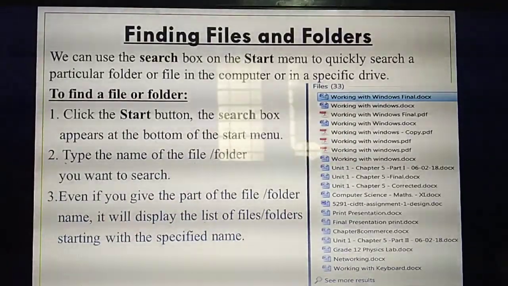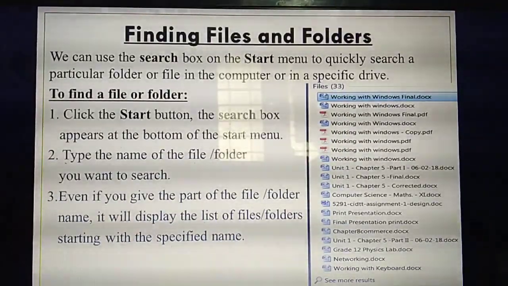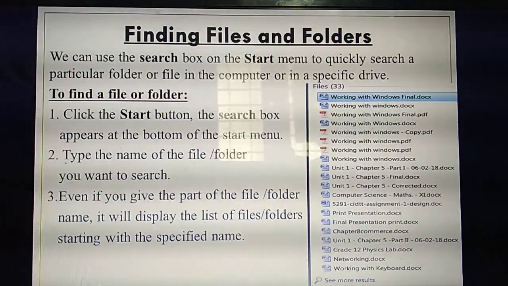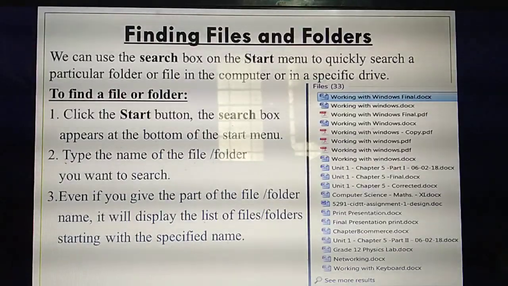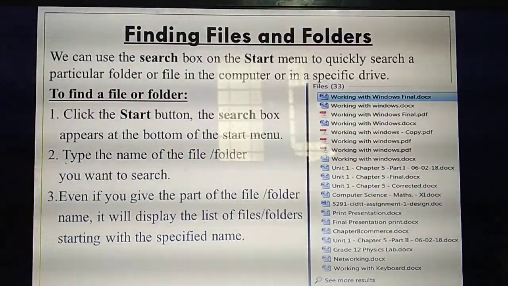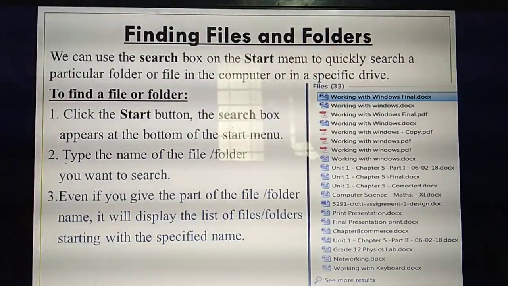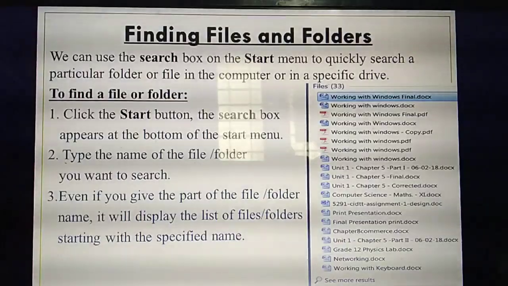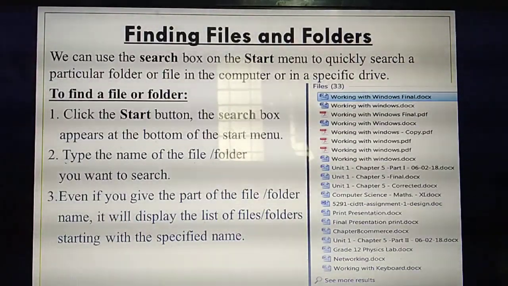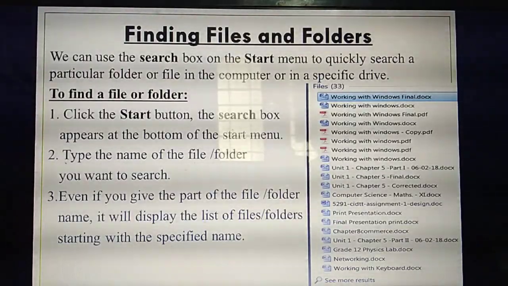So what do you mean by files? Already, two or three classes before, I told you about files and folders, isn't it? What do you mean by file? A file is nothing but some data you have stored inside a particular folder. A folder contains a collection of files. For that I already gave one example.